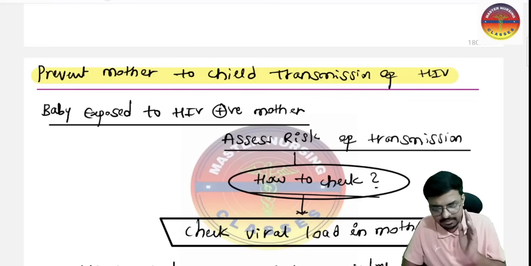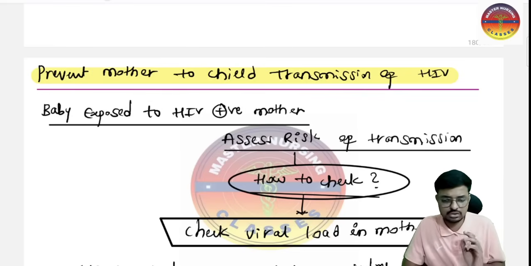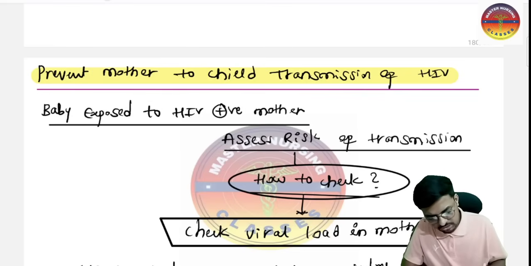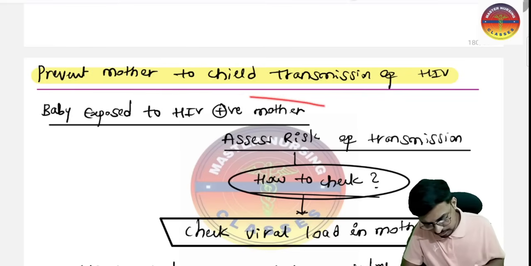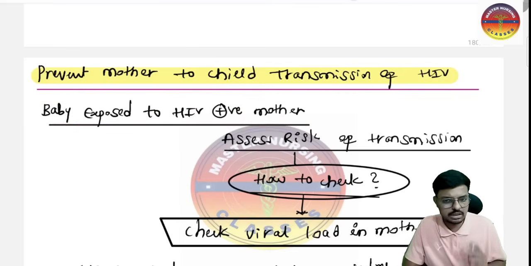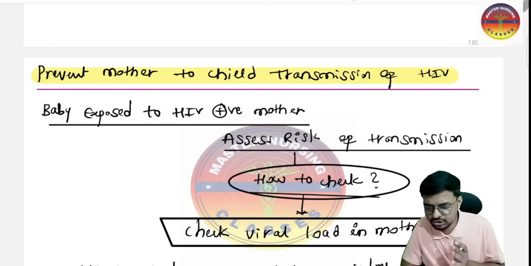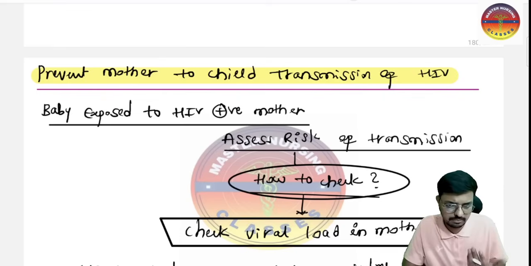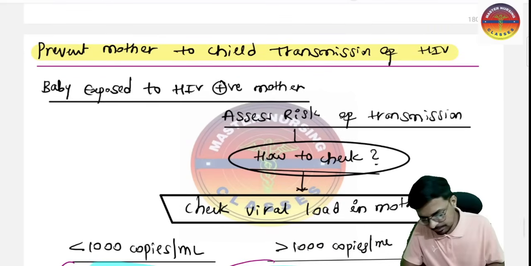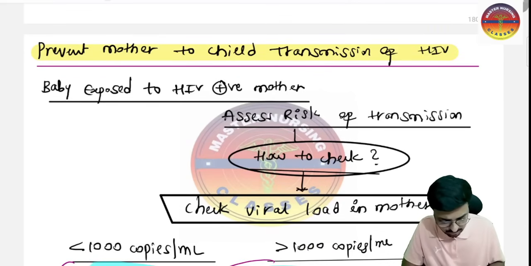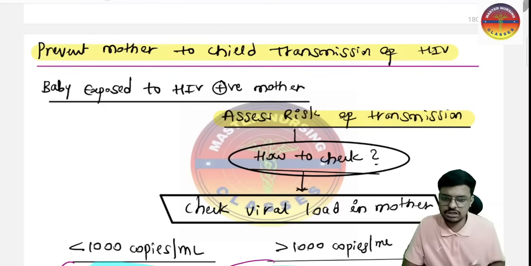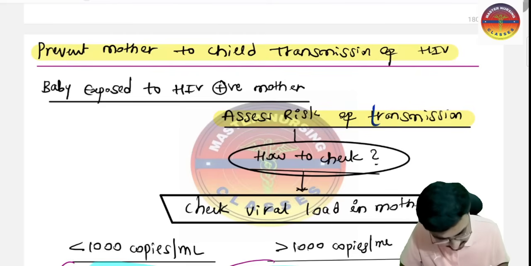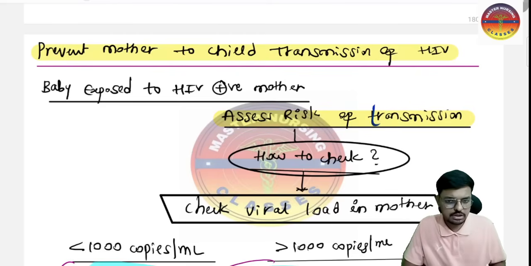Okay, and baby is exposed to the HIV positive mother means what we are going to do now here. So listen carefully. Now baby is exposed to the HIV positive mother. So mother's HIV status is positive and the newborn is born to her. So how we are going to take care of that baby? First and foremost, we are going to assess the risk of the transmission, whether the mother's infection is transmitted to the baby or not. So we are going to check the risk of the transmission.